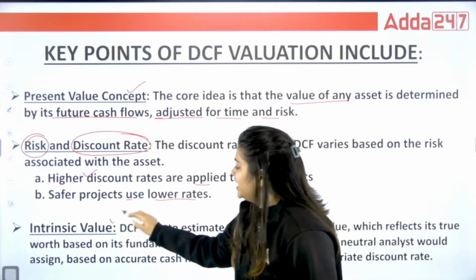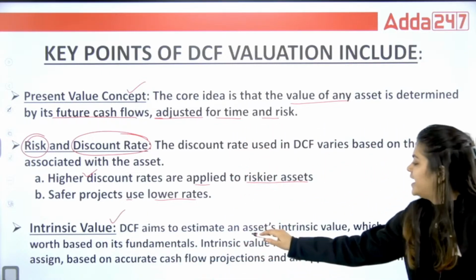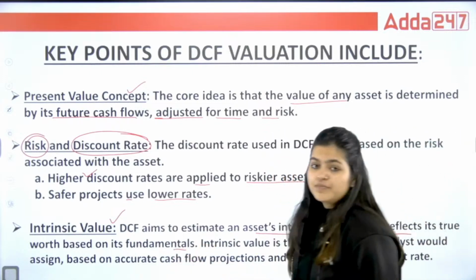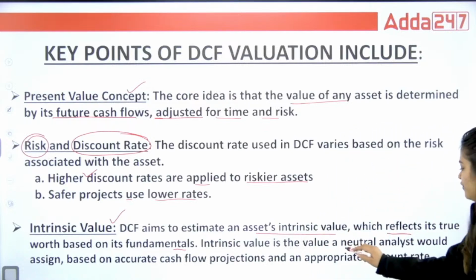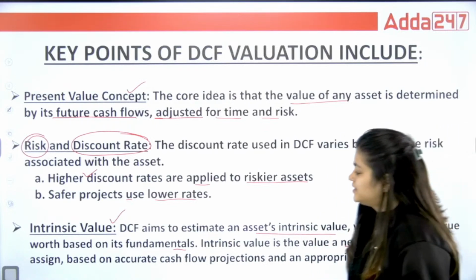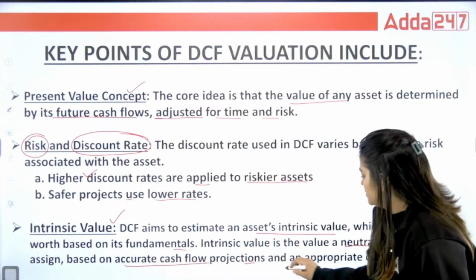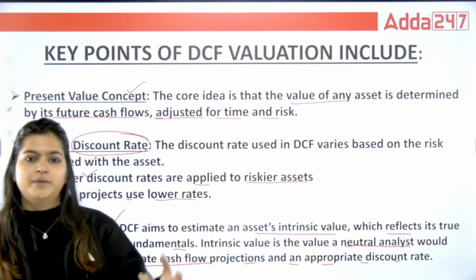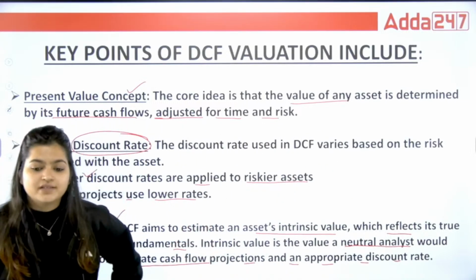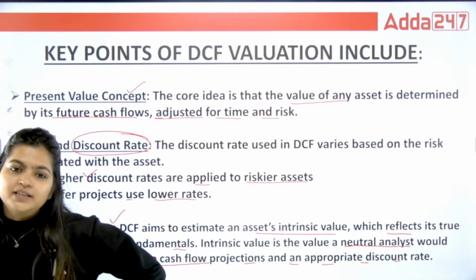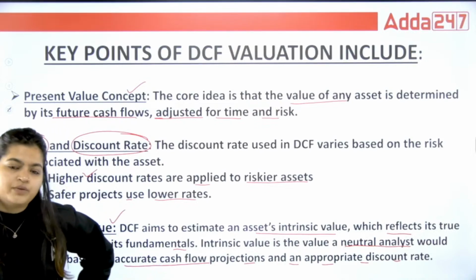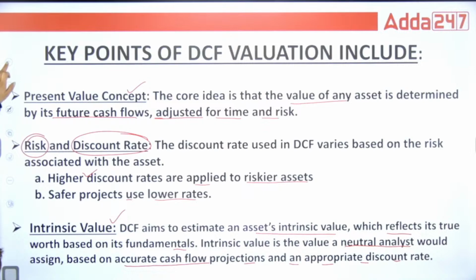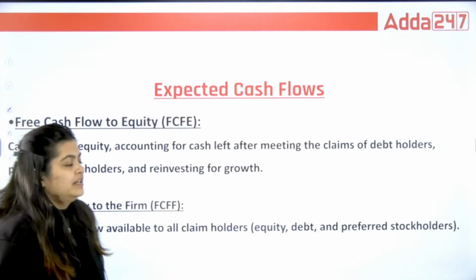Then next you are going to see intrinsic value. This estimates an asset's intrinsic value, which reflects its true worth based on its fundamentals. Intrinsic value is the value a neutral analyst would assign based on accurate cash flow projections and appropriate discount rates. After your calculation, after you have given all the risk and discounting factor adjustments, the amount you generate is your intrinsic value. Then expected cash flows.